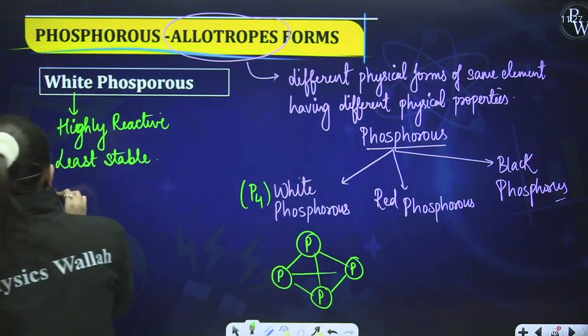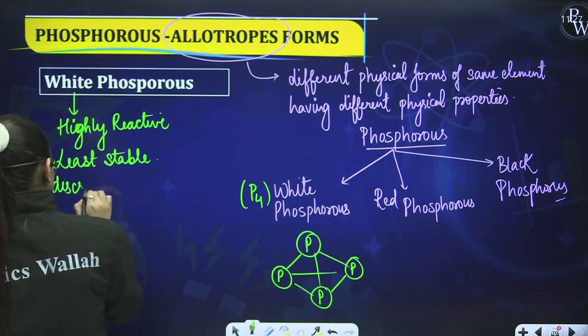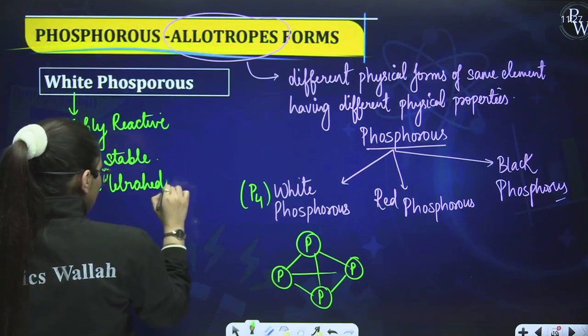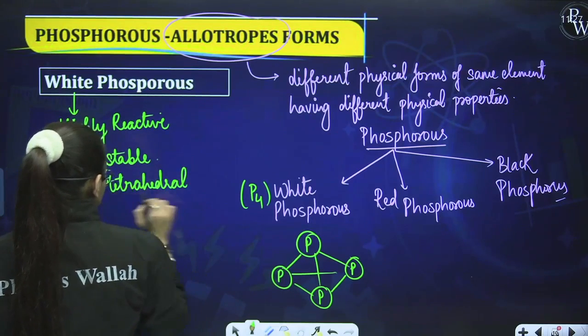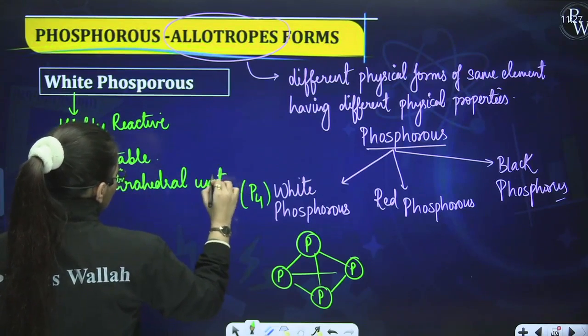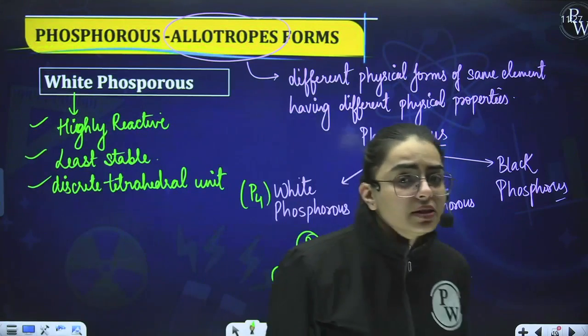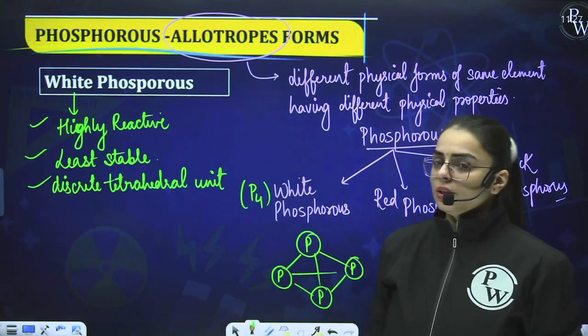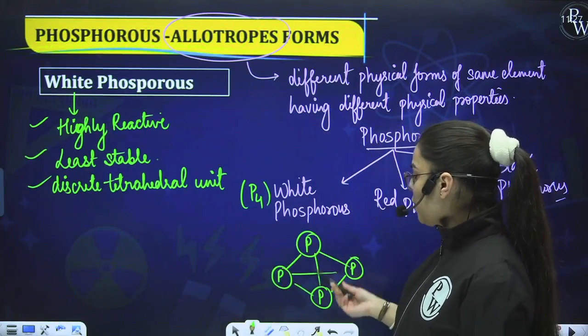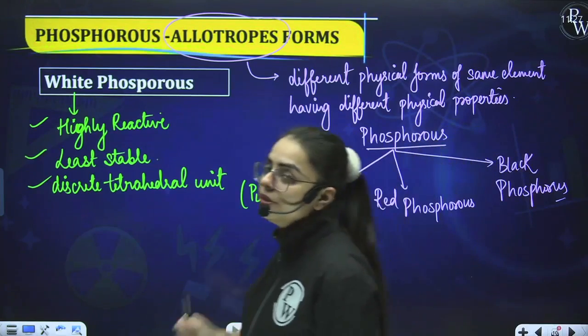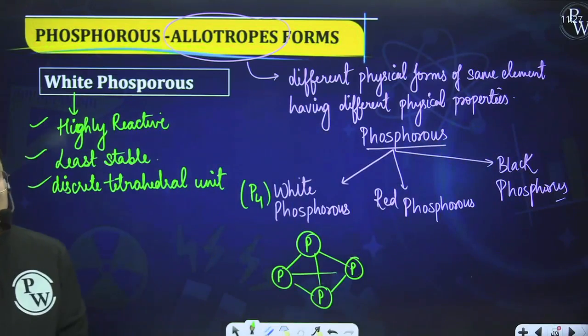It is a discrete tetrahedral unit. Is it clear to you? Kindly write this first of all. Also, if you want to know the angle over here, it is about 60 degrees, and there is angle strain over here. Strain is being caused over here. Is it clear to you?